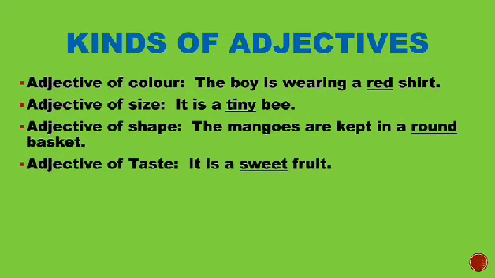Next, we have adjective of taste. It is a sweet fruit. Any fruit, whichever we eat, it is sweet. Mangoes, for example, and oranges. But tamarind is sometimes sweet, but it is also sour. And there are also various other tastes, for example salty, then bitter.